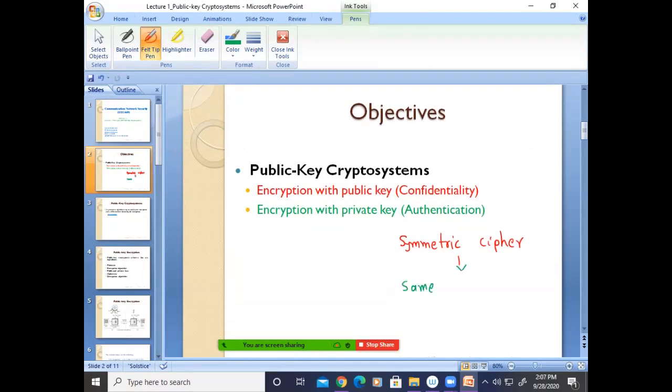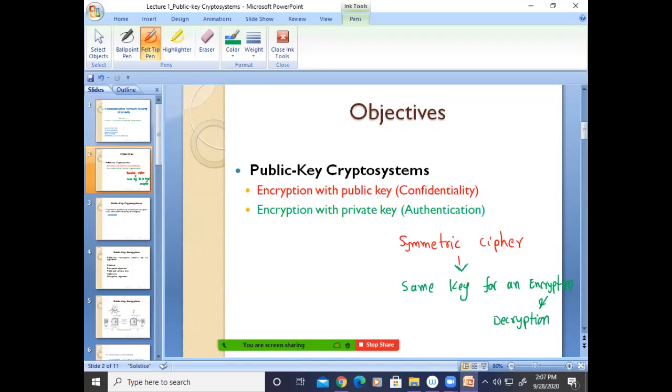Yes, sir. Same key for encryption and decryption, right?